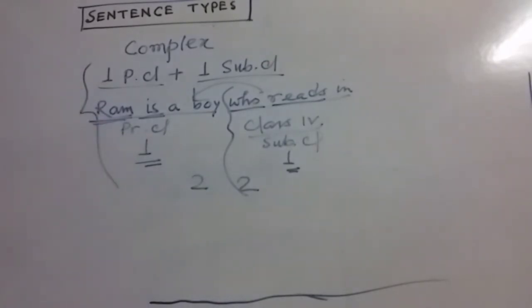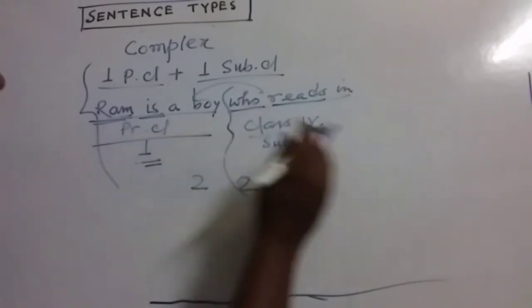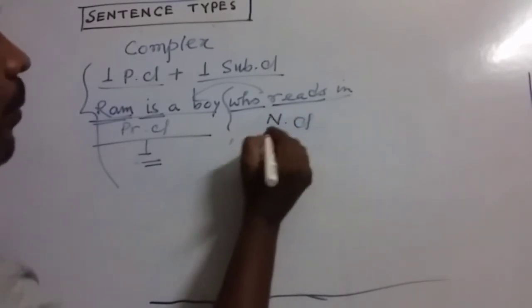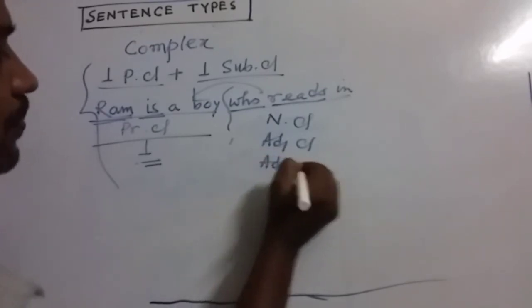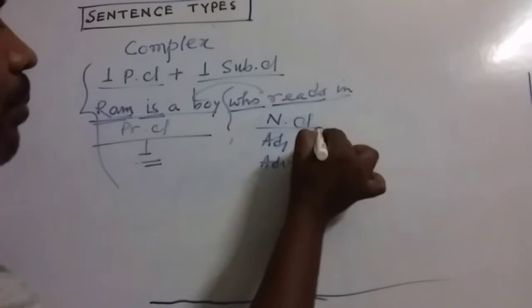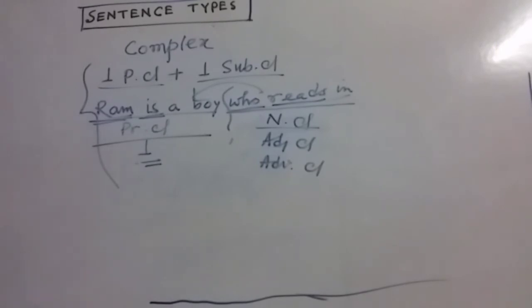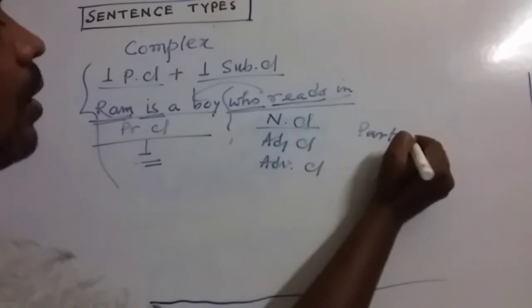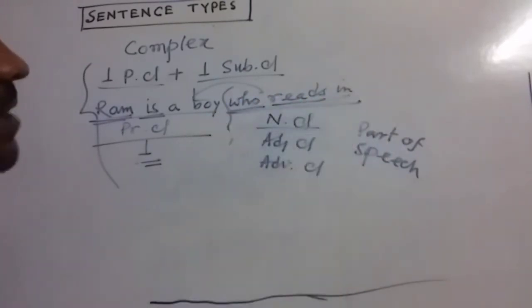My dear friends, a complex sentence may be formed in three different ways. That means this is the principal part and the subordinate part may be a noun clause, an adjective clause, or an adverb clause. Now, what's the meaning of noun clause? Actually, my dear friends, you can understand that the entire dependent clause acts like a part of speech.